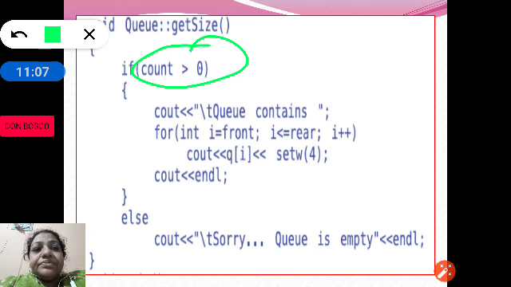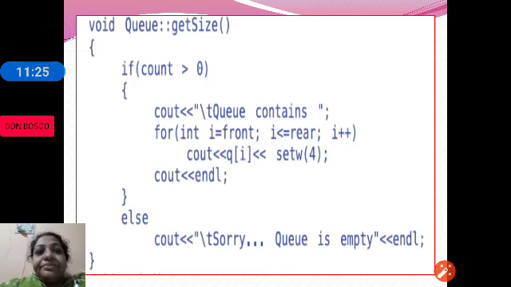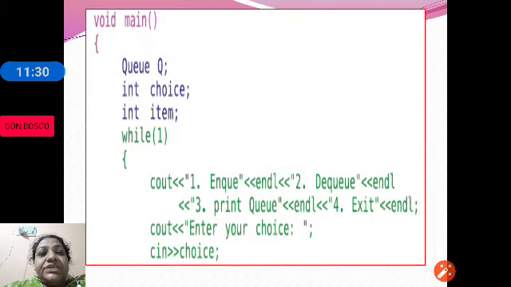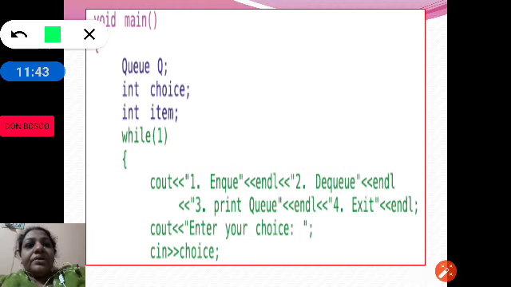For printing the queue contents, we are starting from i equal to front till i becomes rear. So we are printing each element one by one till we reach rear. If count is not greater than 0, then we are printing queue is empty. So execution always starts from main. That means we are creating an object for the queue.